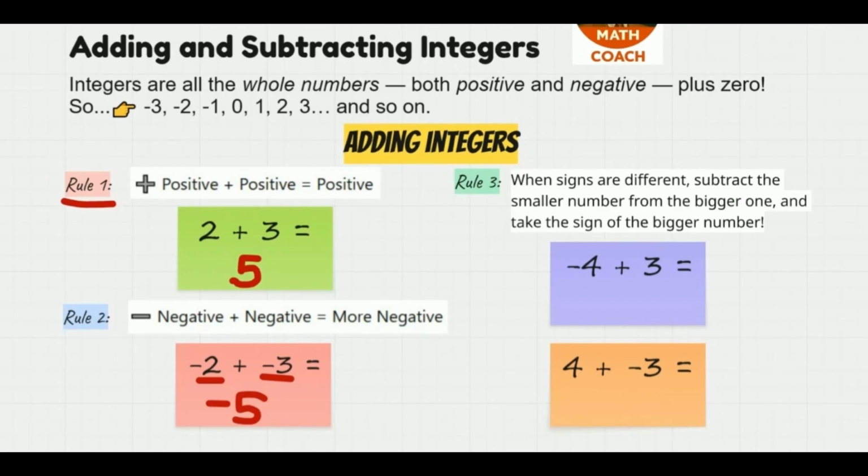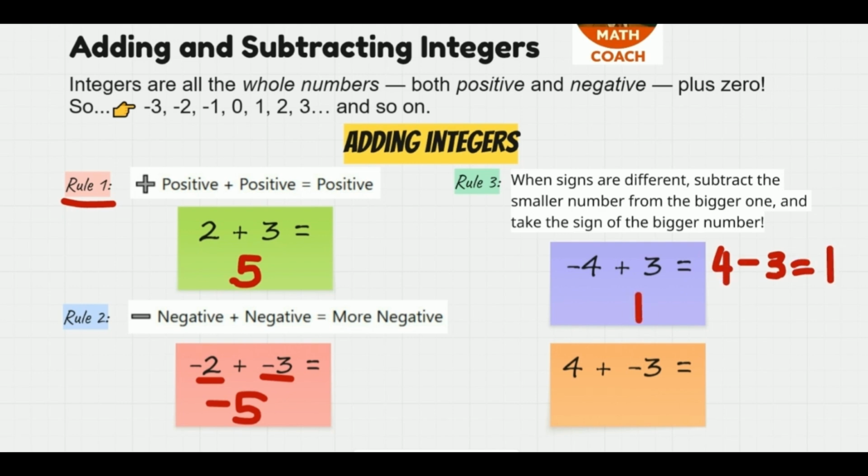Rule number 3 is when we're dealing with 2 numbers that have opposite signs. And when signs are different, subtract the smaller number from the bigger number and then take the sign of the bigger number. So in these 2 examples here, for the first example, we have negative 4 plus 3. The bigger number here is 4 and the smaller number is 3. So we will subtract 3 from 4 and we will get a 1, right?